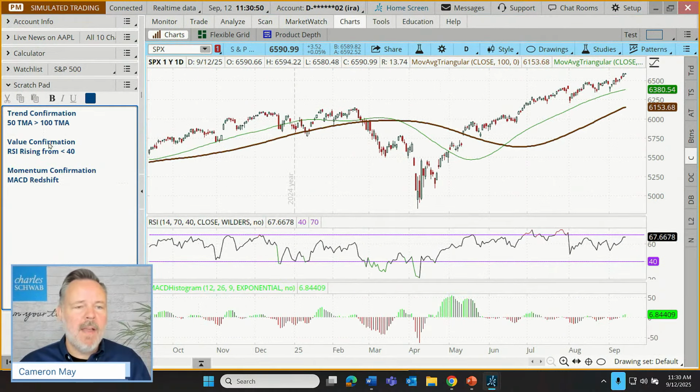So that's basically our TVM system. Trend confirmation, 50 above the 100. Value confirmation, the RSI has dipped below 40, but is starting to rise. It was oversold, starting to make its way toward overbought. And the momentum confirmation is the MACD. The sellers have had momentum, but are losing their grip. The buyers are starting to seize control back. Those are the concepts there.